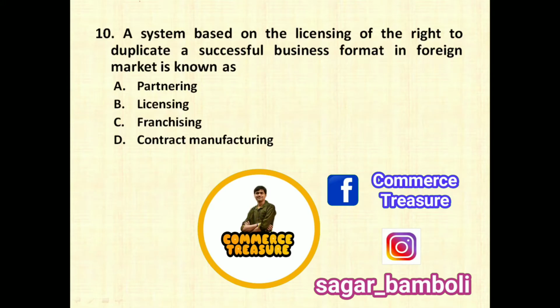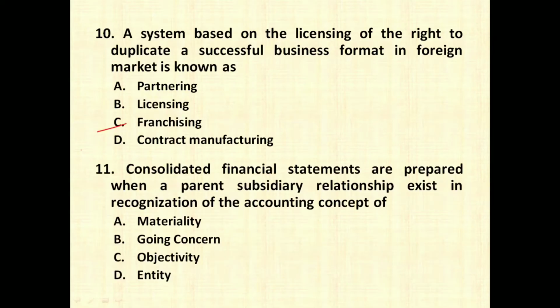So it is known as franchising, where you can duplicate a particular product of a successful business format. Next question was: consolidated financial statements are prepared when a parent subsidiary relationship exists in recognition of the accounting concept of entity, right? Economic entity, or accounting concept of entity.